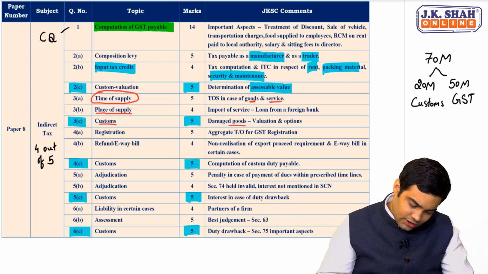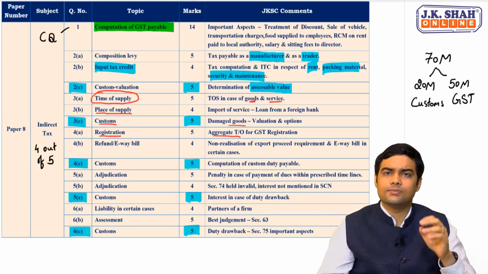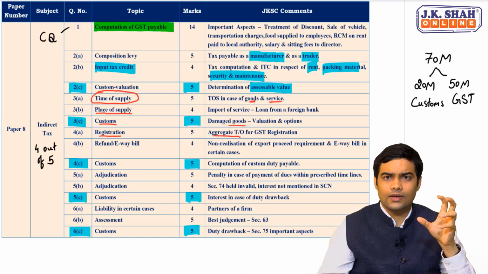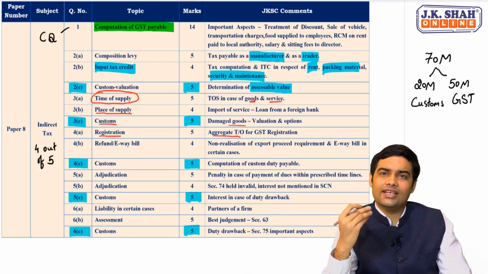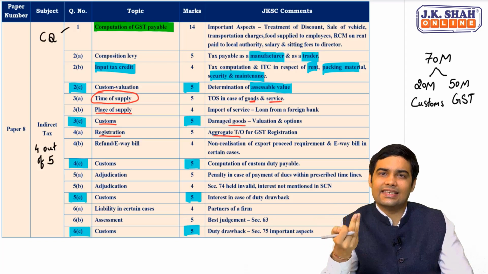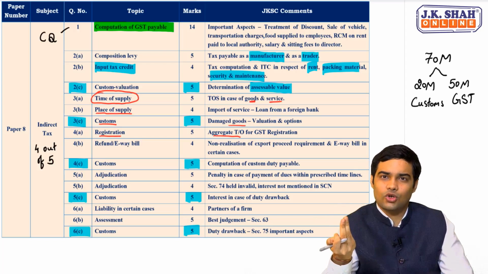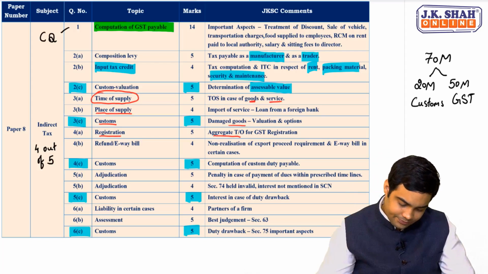Moving on to question number 4. 4A dealt with registration. So here the basic focus was aggregate turnover for the purpose of GST registration. Aggregate turnover was required to be computed, and we understand that aggregate turnover would include taxable supplies, exempt, interstate and export of goods or services, but also it excludes GST and inward supply under RCM. That was the focus area of this question.